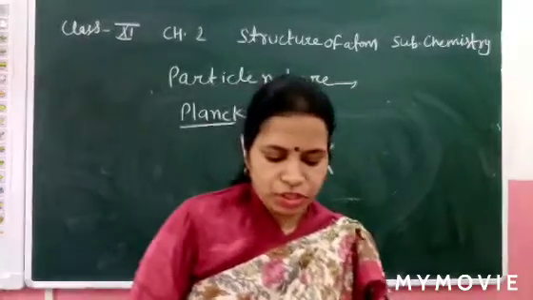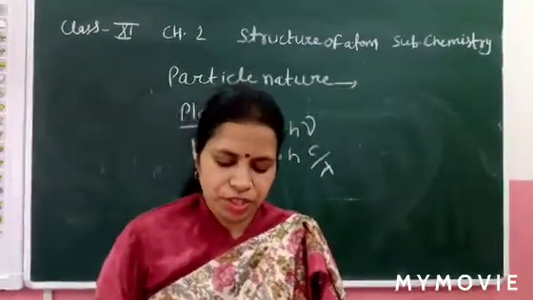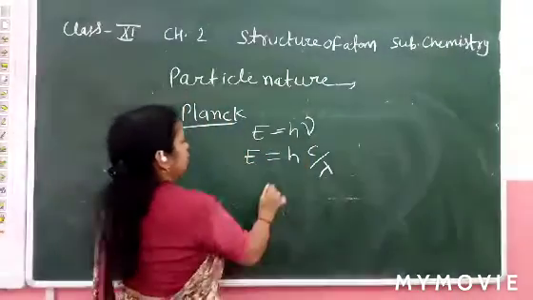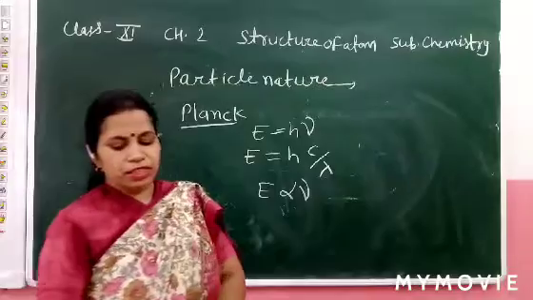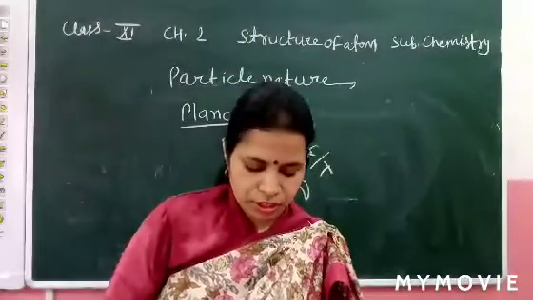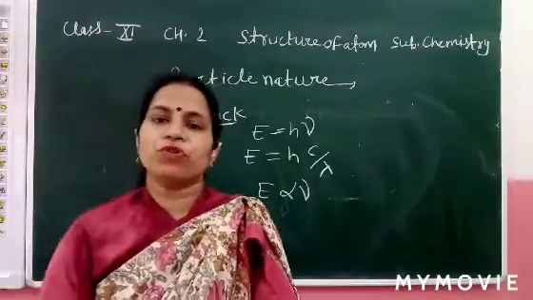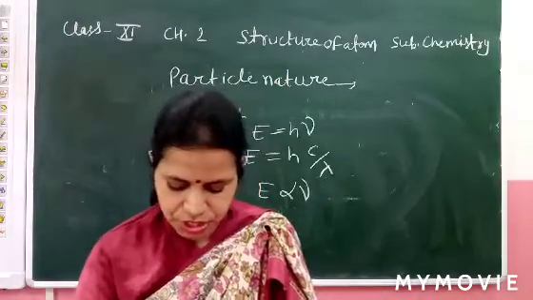So what is the quantum theory? The quantum of radiation energy is proportional to the frequency of light. E is proportional to the frequency of the light. Okay. So this was explained by the scientist Planck.